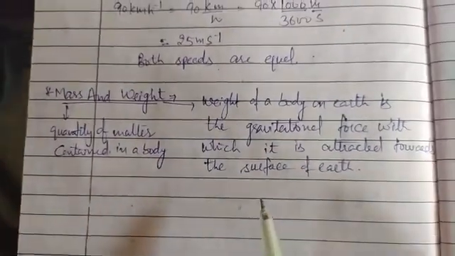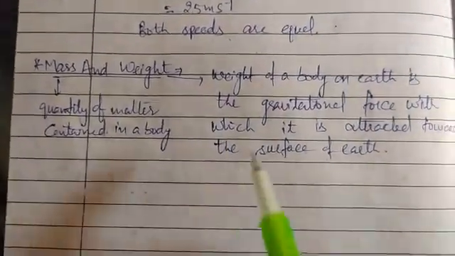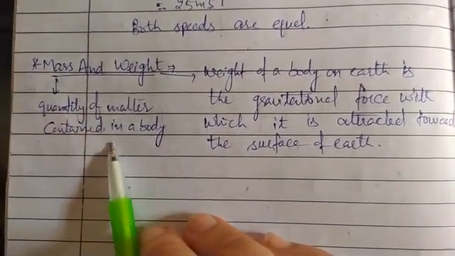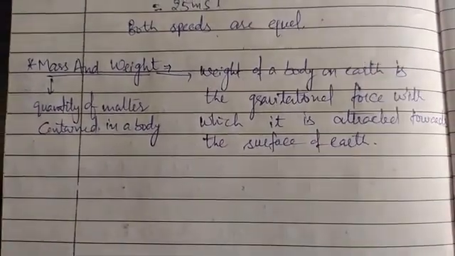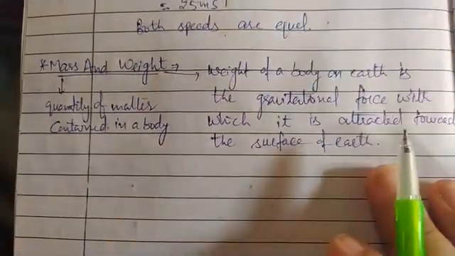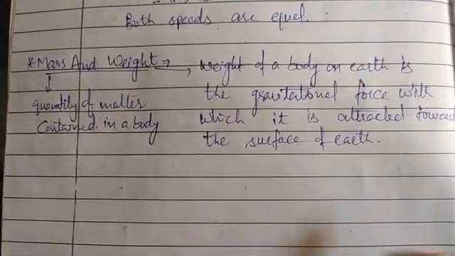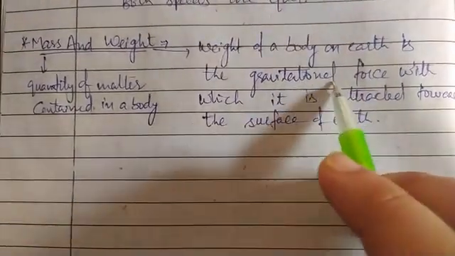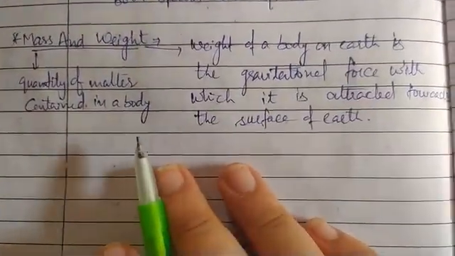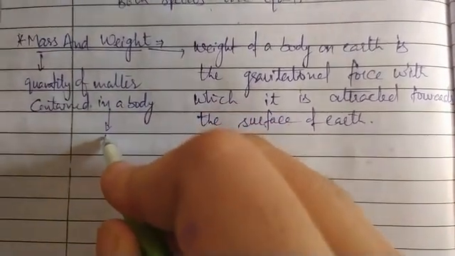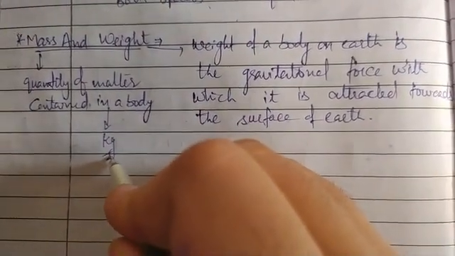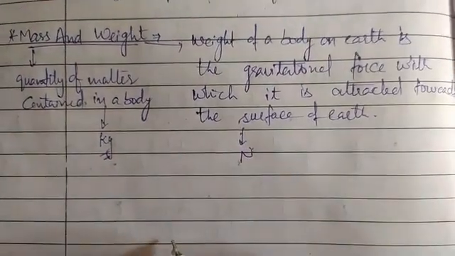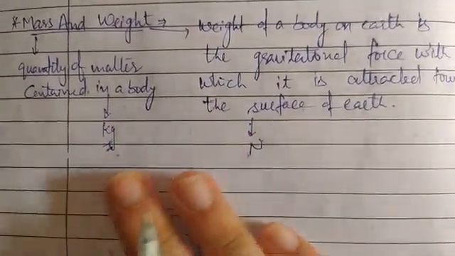Next is the mass and weight. So what is the concept of mass and weight? Mass, as we know, is the quantity of matter contained in a body. But weight of a body on earth is the gravitational force with which the bodies are attracted towards the surface of earth. That means this is a type of force. Mass is measured in grams, kilograms. The SI unit of mass is kilogram, but the SI unit of weight is Newton. Mass of a body remains the same everywhere.